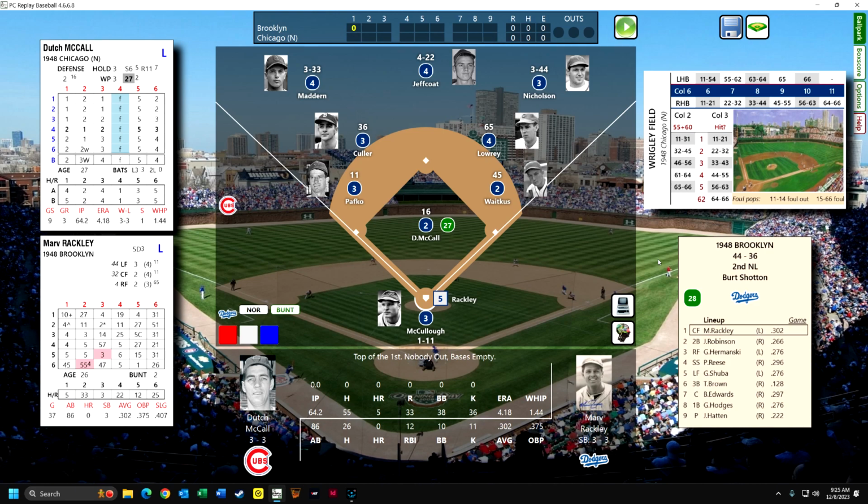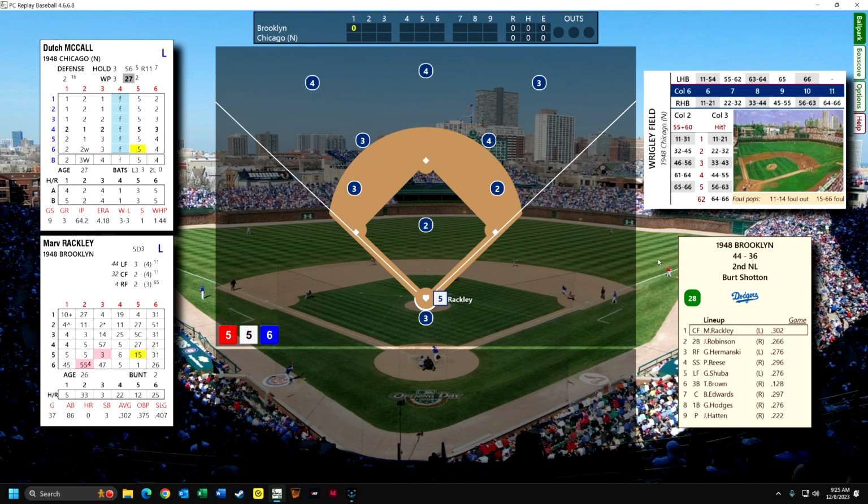So Marv Rackley will lead off for the Brooklyn Dodgers. Marv has a .302 batting average with 86 RBI, or 86 at-bats. Again, there's extremely good audio with this game, but I have it all turned off because it would be interrupting or be too distracting with the commentary here.